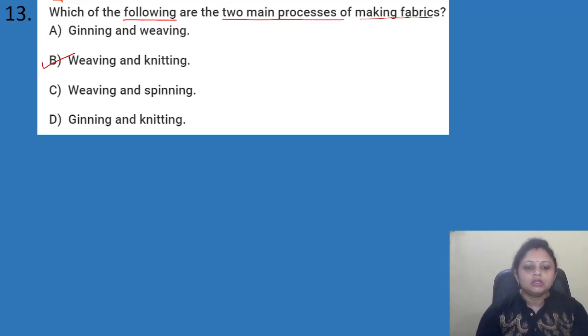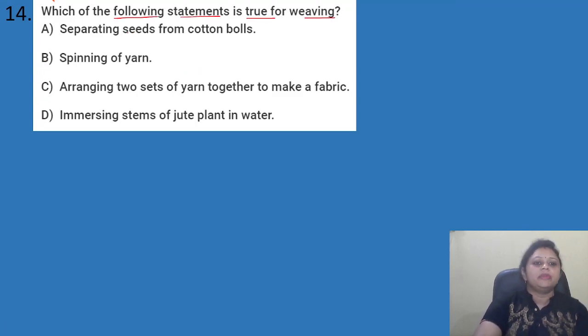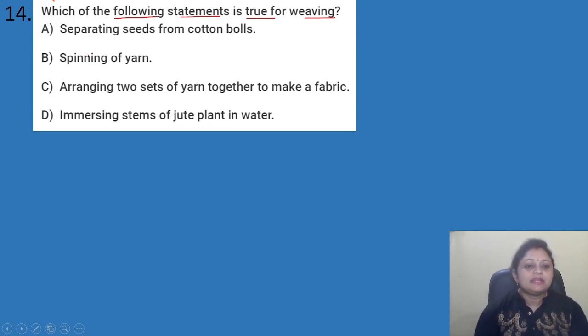ओके. Coming to the next question, which of the following statements is true for weaving? Options are A, separation of seeds from cotton balls. B, spinning of yarn. C, arranging two sets of yarn together to make a fabric. D, immersing stems of jute plant in water.